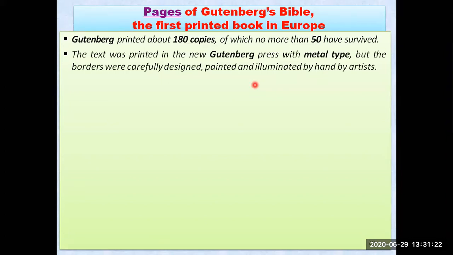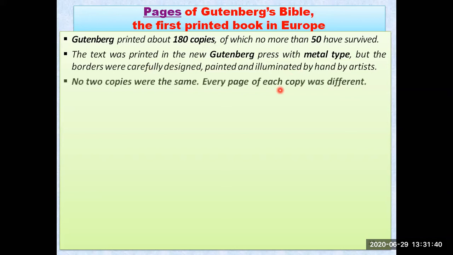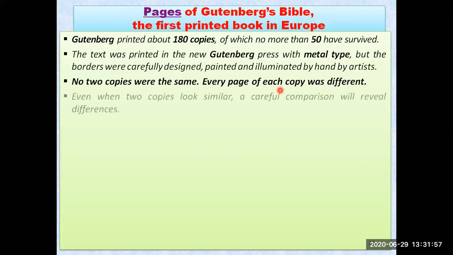The text was printed in the new Gutenberg press with metal type, but the borders were carefully designed, even painted and illuminated by hand by the artists. So metal type characters were used for printing the letters, words and sentences, but they were designing, painting and illuminating by hand. No two copies were the same. Yes, if you take two Bibles, you will find that there are different designs. So no two copies were the same. Every copy of those 180 copies of the Bible was different from the others, because there were different types of designs.